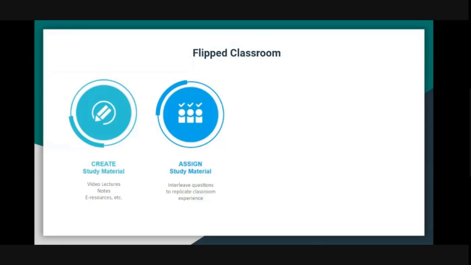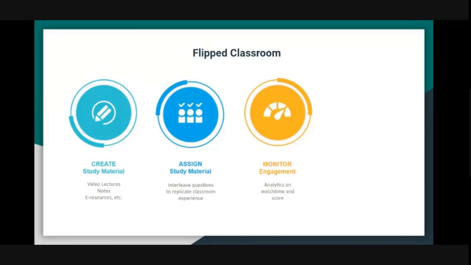So since we're talking about a flipped classroom, we said flipped classroom means giving material offline and allowing students to absorb it offline and come to class and have discussions, interactions, and problem solving, right? So first step is creating material that you'll share. Second is a platform for assigning the material. Third is a platform for monitoring the engagement.